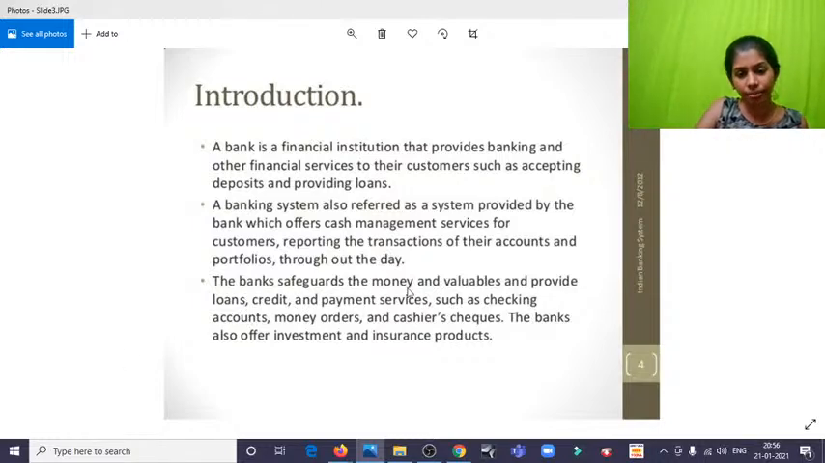And the bank safeguards the money and valuables and provides loans, credit payment services such as checking accounts, money orders, and cashier's checks. The bank also offers investment and insurance products as well. For example, HDFC and all. So we have lots of them.